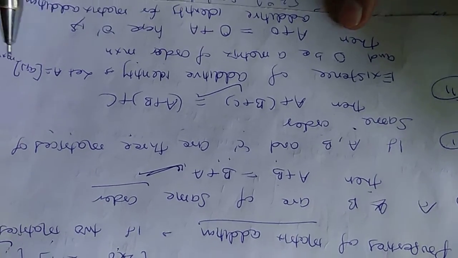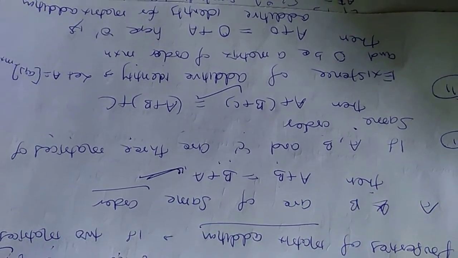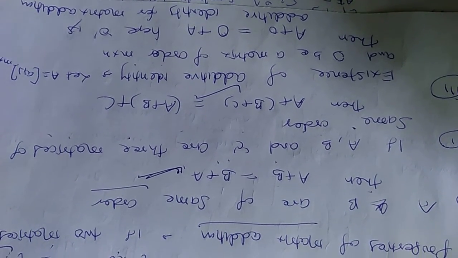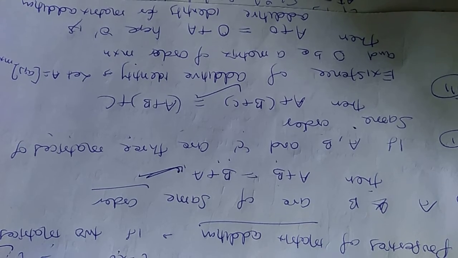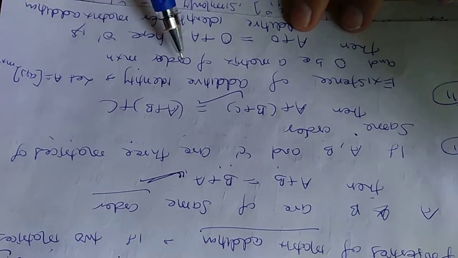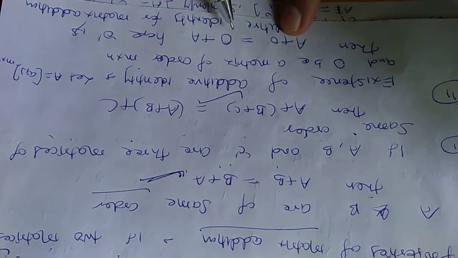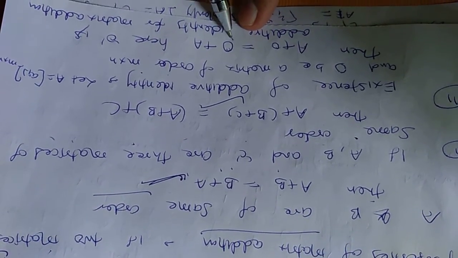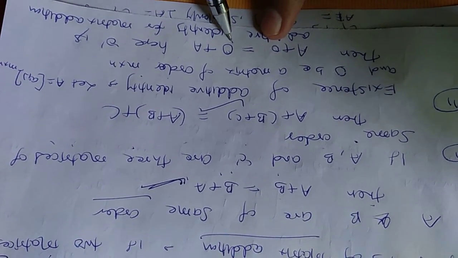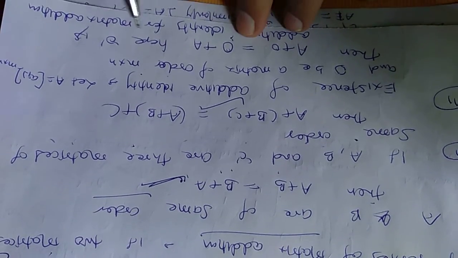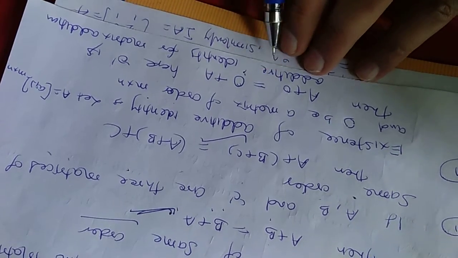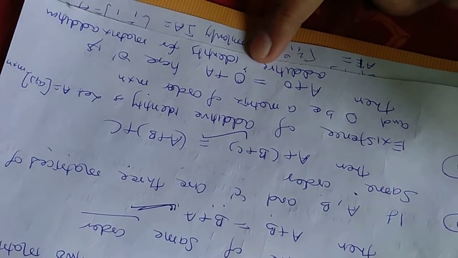Existence of additive identity. In earlier classes, you learned what the additive identity for a number is. Suppose I ask you to find the additive identity of 2, then you will say that 0 is the identity. In the same way, here you are not supposed to write just 0, it means the 0 matrix. You will have to select the 0 matrix. You will be using the 0 matrix only, because it is a matrix, so you are not going to use 0 only. So the 0 matrix is the additive identity here.